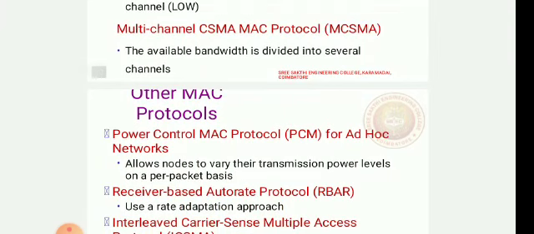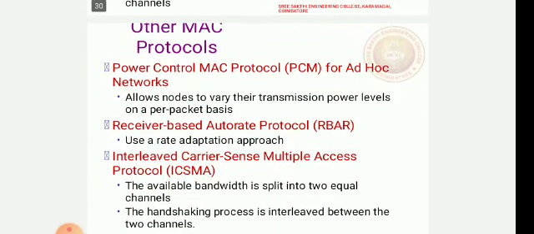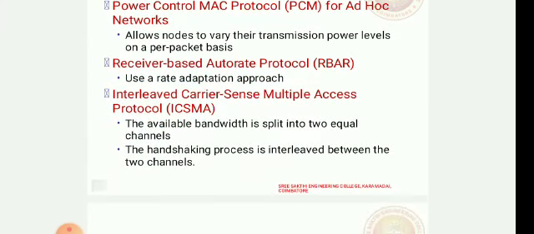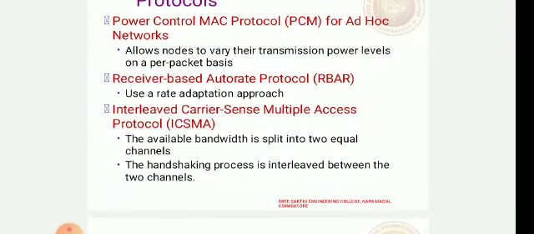Other MAC protocols are the power control MAC protocol, the receiver based autorate protocol, and the interleaved carrier sense multiple access protocol, ICSMA. So these are the different types of contention based reservation protocols and scheduling protocols, and other MAC protocols with directional antennas and other matters we have studied.